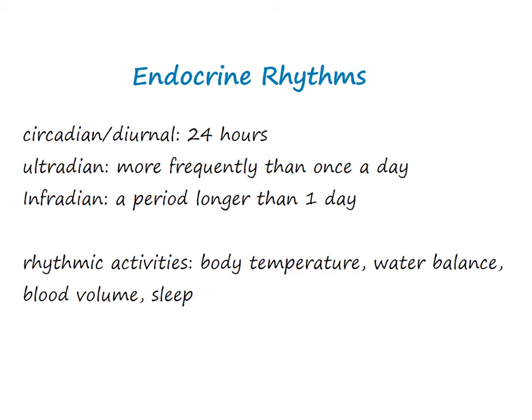Endocrine rhythms. Many endogenous rhythms have a period of approximately 24 hours. It is called circadian, meaning around a day, or diurnal rhythms. Rhythms that occur more frequently than once a day are called ultradian. Infradian rhythms have a period longer than 1 day, as in the approximately 27-day human menstrual cycle and the yearly breeding patterns of some animals. Most homeostatic activities are also rhythmic, including body temperature, water balance, blood volume, and sleep.